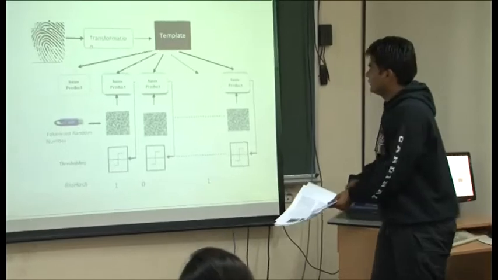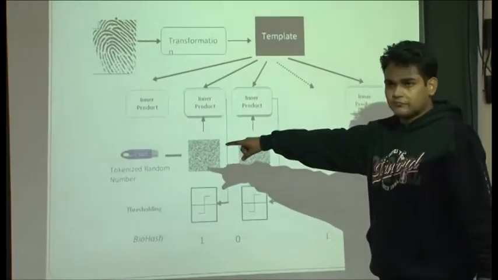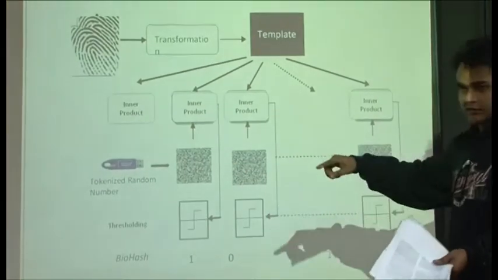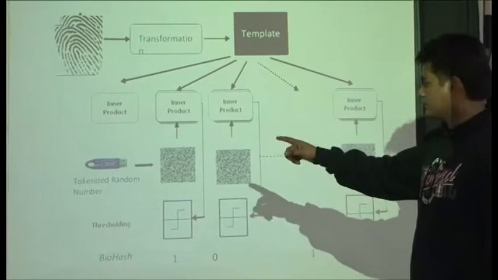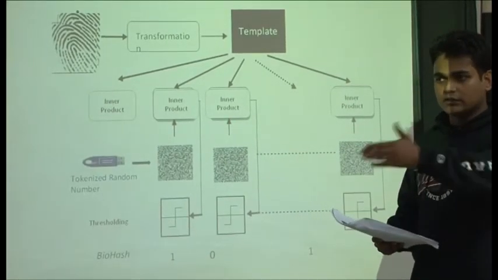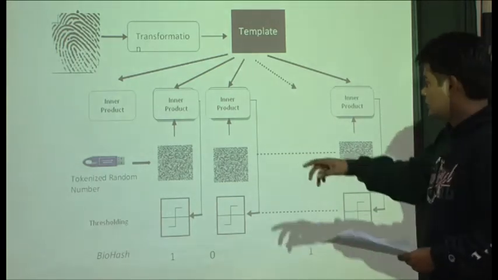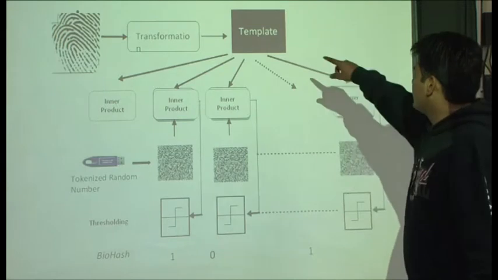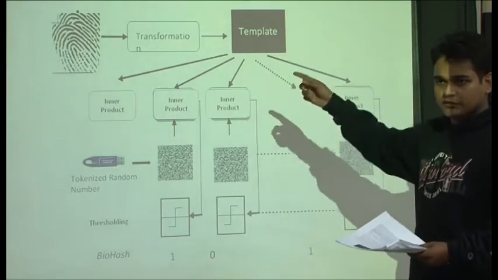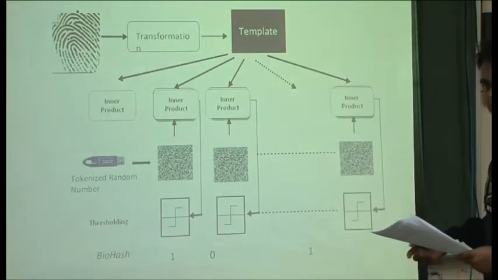Basically, I will use this random vector initially, and by using the Gram-Schmidt process, I will change it into an orthogonal vector. Then I will multiply it with the template, which I will get from the feature. What is the feature template? I'm explaining.